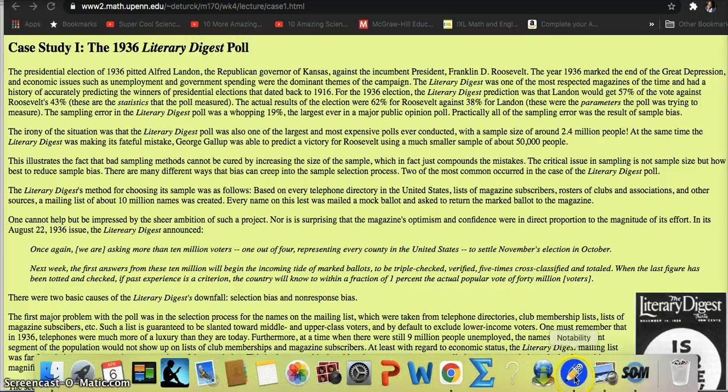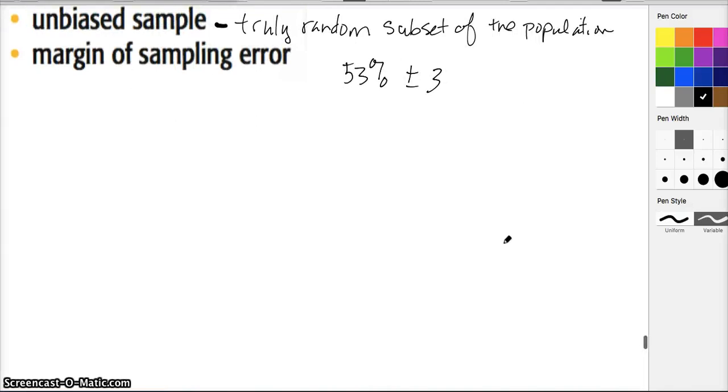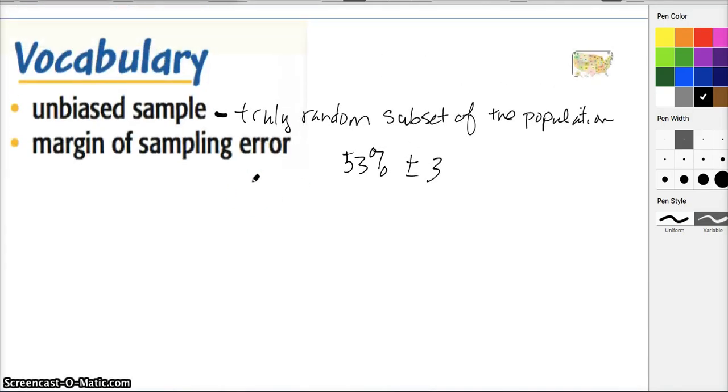But the problem was not that they didn't have enough people. It was that they chose people who were in the telephone directory and people who were obtaining magazines, which, if you think about it, would only be a fraction of the population: the upper and middle class portion, as opposed to a more diverse financial profile of the people in America. Therefore, the Gallup poll did not have that kind of bias and asked people from a lot of different demographics, as opposed to sticking to upper and middle class. Kind of interesting. Okay, let's go on to our examples.